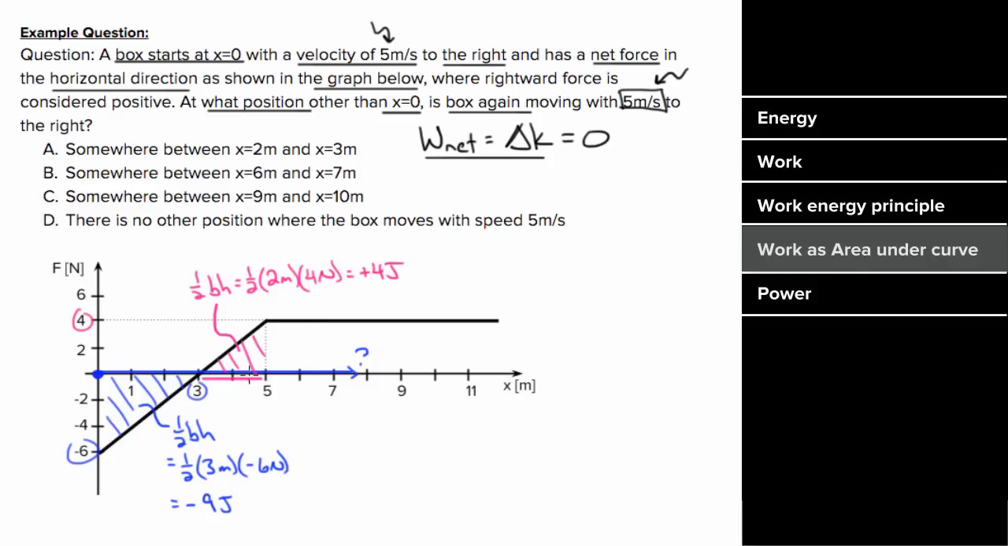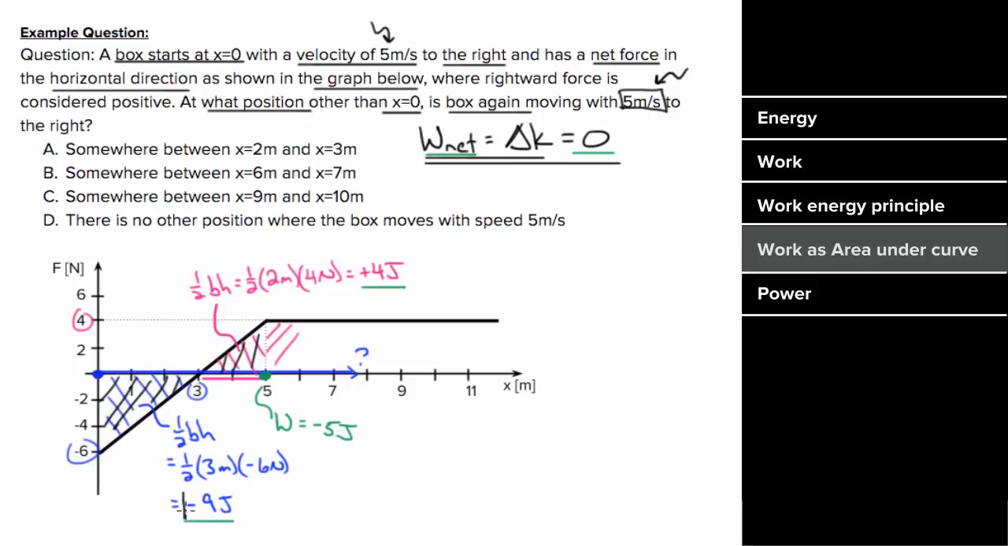So by the time that the box has made it to 5 meters, there's been a total amount of work done of negative 9 plus 4, which is negative 5 joules of work. But we want no net work done. So we're going to have to keep going until this positive area contribution is going to equal the negative area. In other words, if I can make it so that all of this negative area is equal to all of the positive area, my net work is going to equal 0.